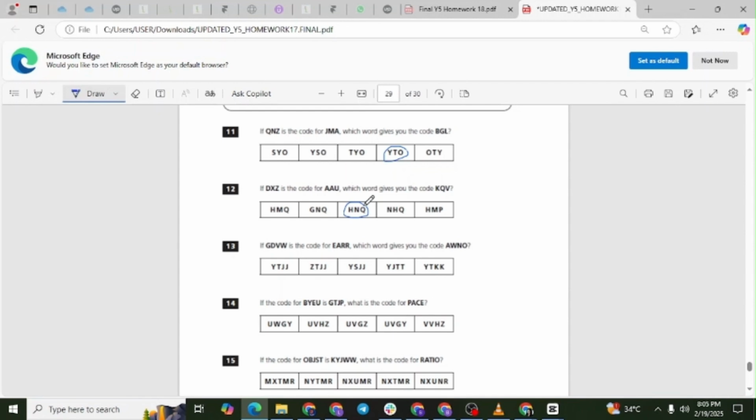Now apply the same pattern to KQV. K moves back 3 places to H. Q moves back 23 places to N. V moves back 5 places to Q. So the correct answer is HNQ.